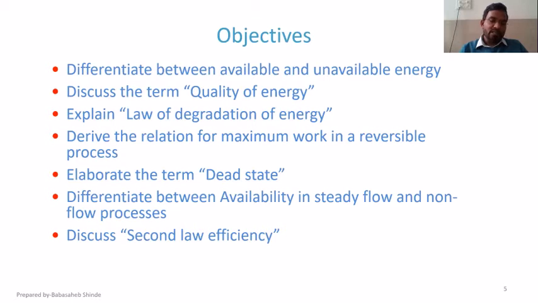Now we know that the first law is called the law of conservation of energy, right? But we know that energy can be conserved only in the form of quantity and not in the form of quality. Whenever you convert one form of energy into another form, there is going to be reduction in the quality of energy.